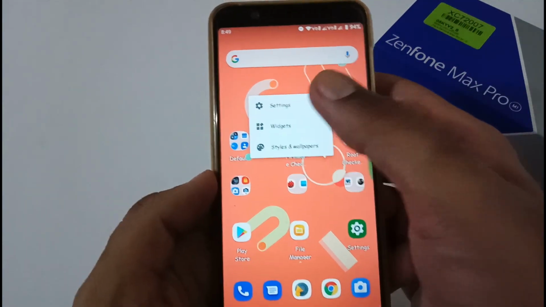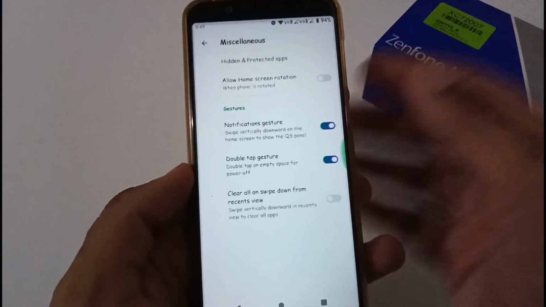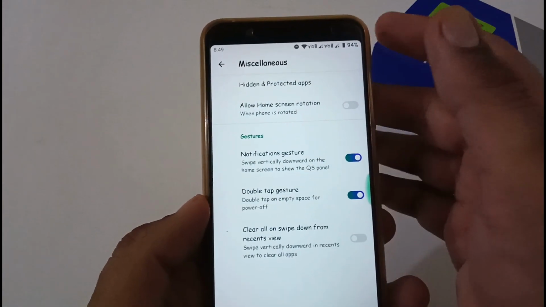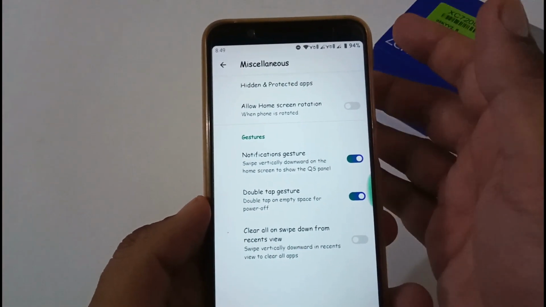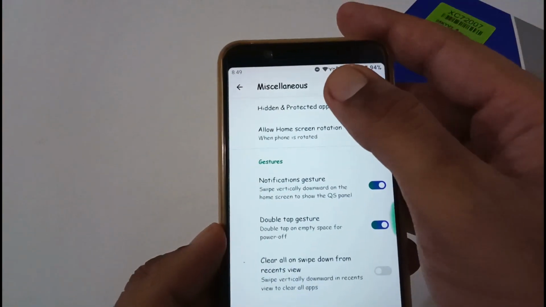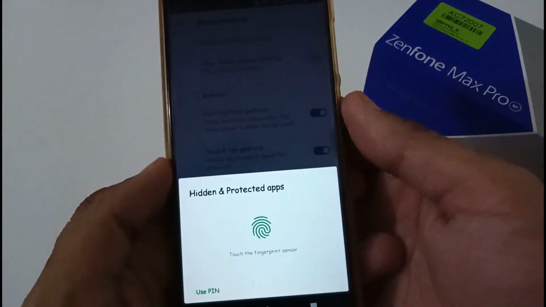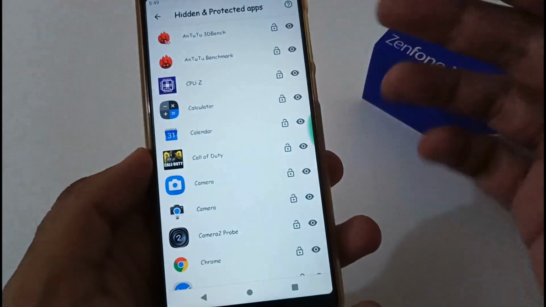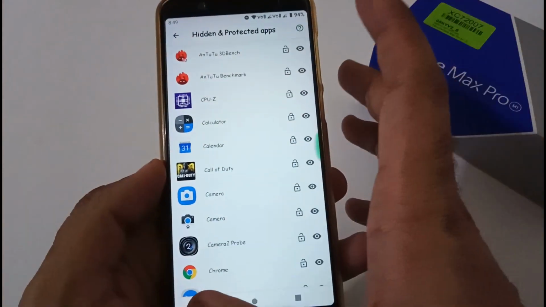For that I'm going to tap on home settings, then settings, and afterward miscellaneous. So the best thing is that an app locker is available with this particular ROM, out of the box. There is no need to install separate apps. You can go here, use a PIN or anything, hide it, protect it, and it will work absolutely fine.